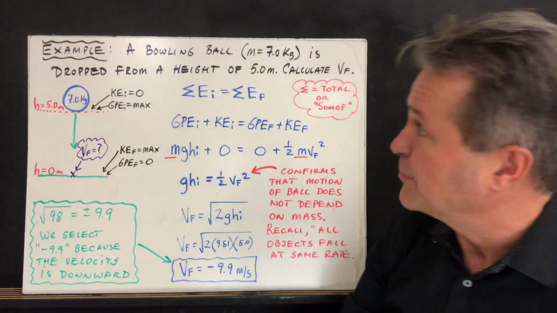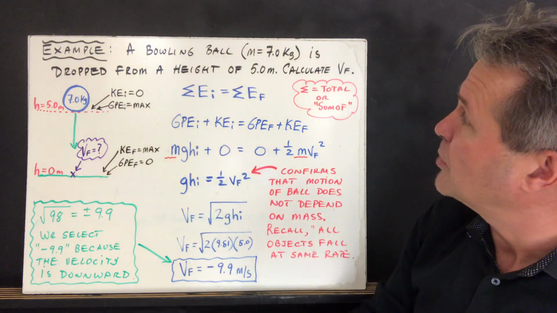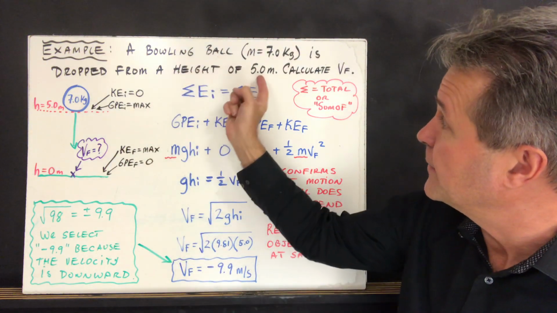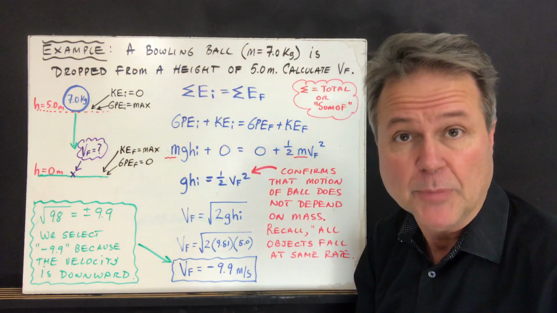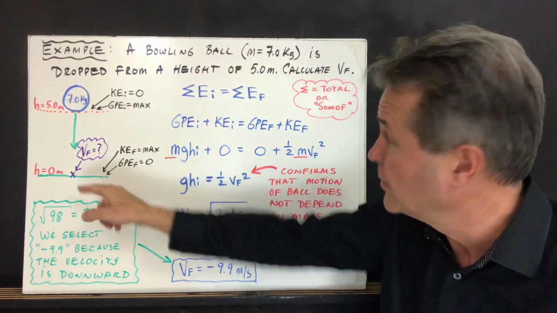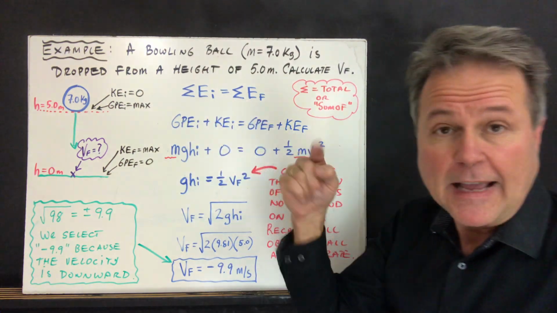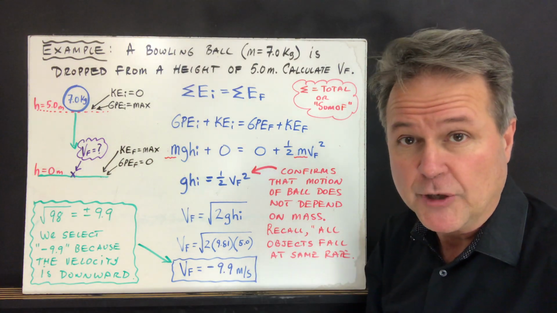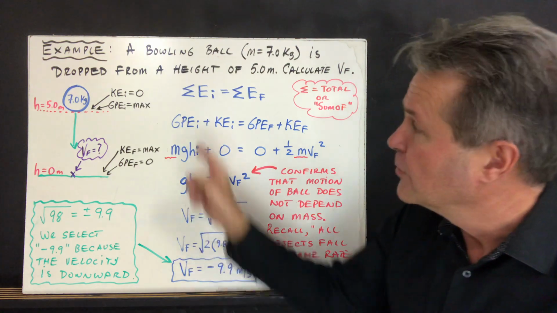So here's an example, a bowling ball which is dropped. A bowling ball which has a mass of 7 kilograms is dropped from a height of 5 meters. And the question is, calculate the final velocity of the ball, which means the final velocity when it reaches the ground. Now, what I've done is I've rewritten the statement that I had earlier, total mechanical energy initial is equal to the total mechanical energy final, in a little shorter form, a more common way of writing it, which says